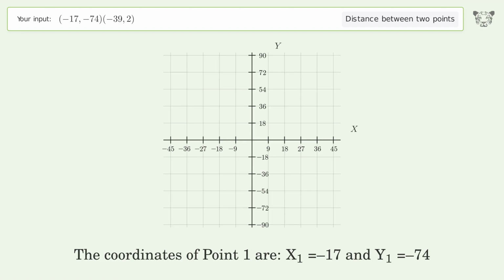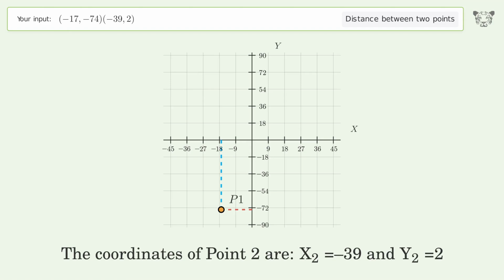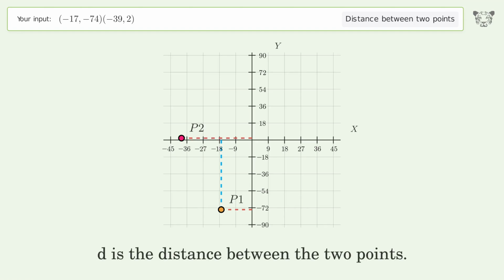The coordinates of point 1 are, x1 equals -17 and y1 equals -74. The coordinates of point 2 are, x2 equals -39 and y2 equals 2. D is the distance between the 2 points.